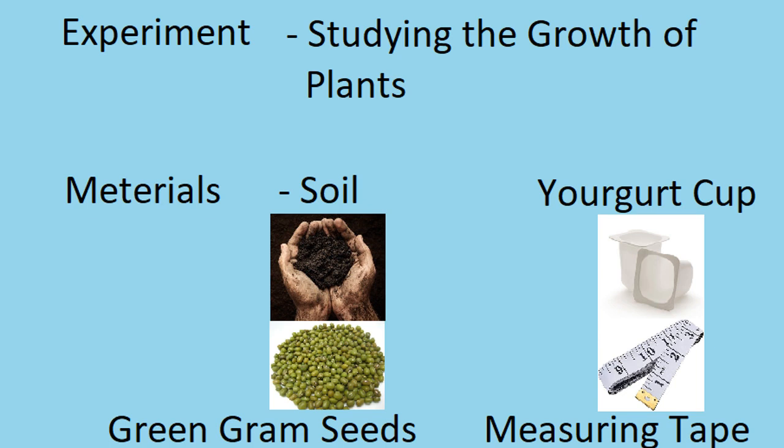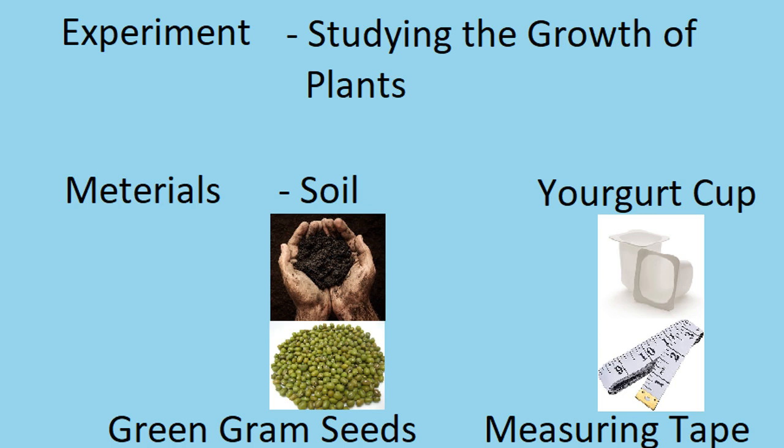So do you remember what we learned about experiments, children? How to record an experiment, how to write down an experiment. Do you remember all the steps that we learned? We will see. What is the first step, children? First step is experiment. Step 1. What do you have to write here, children? Yes, you have to write the title of the experiment. So here the title is Studying the Growth of Plants.